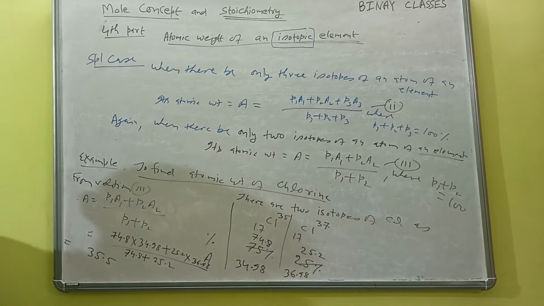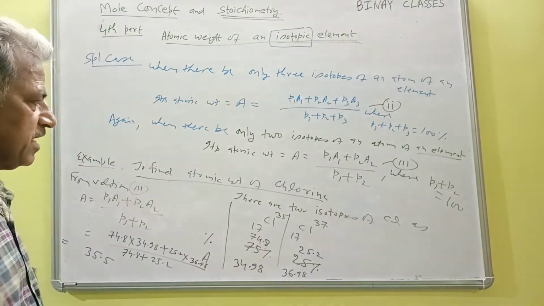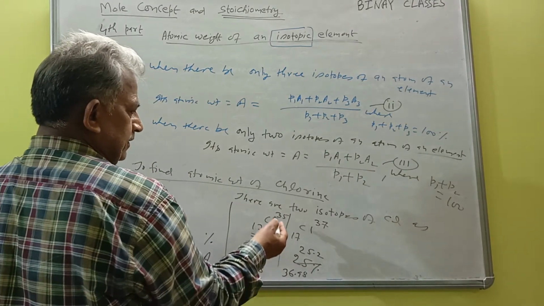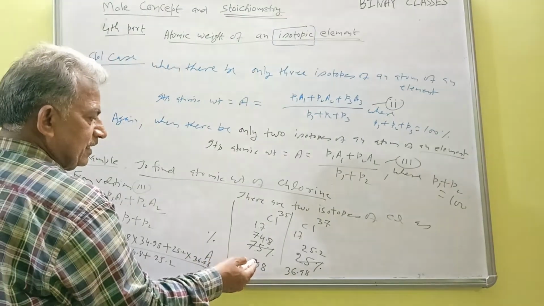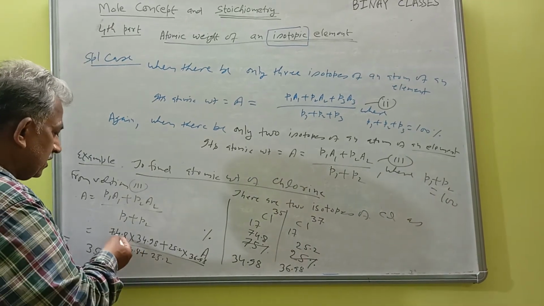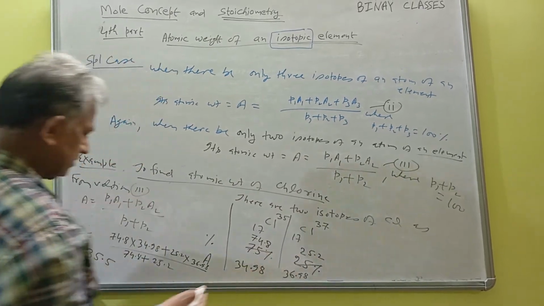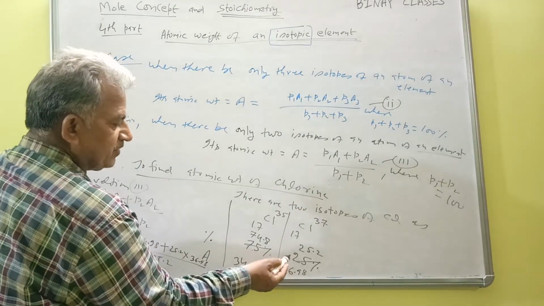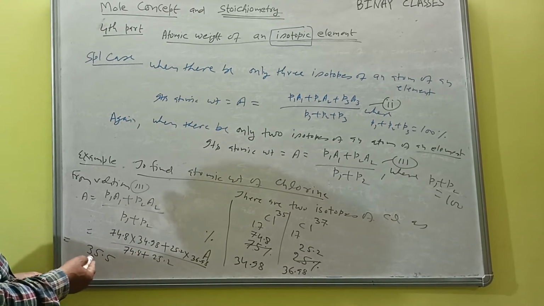And you are aware that the atomic weight of the chlorine isotopes is neither 35 nor 37, which are the mass numbers, and the mass number is always a whole number. But the atomic weight of the individual A1, A2 is measured by mass spectrometer. So that answer is always a rational number, and A1, A2 will be given in the question. And the percentage also will not be a rounded number like 75, 25, it may also be in decimal. So by using this concept you can get the answers.